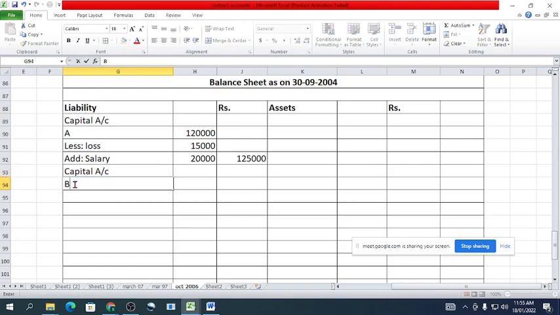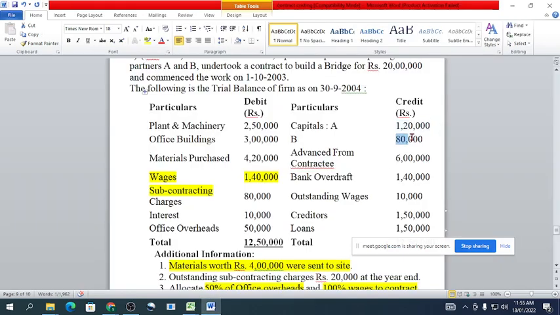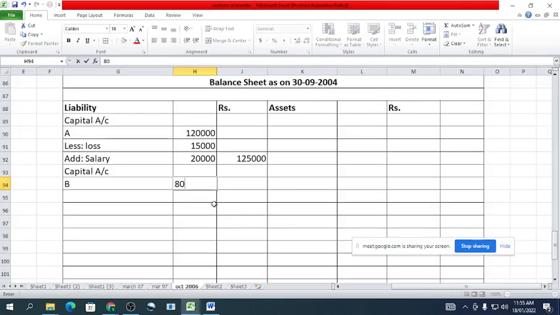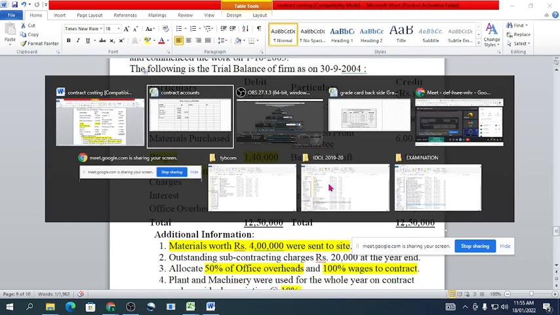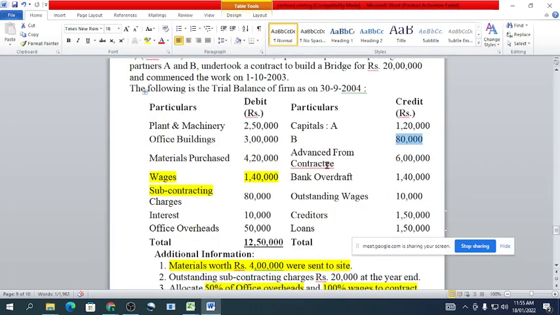Okay, B's capital. I think the original balance is rupees 80,000. I think there is a loss of rupees 10,000. Okay, so the outer column amount will be 70,000. Okay. Next, the remaining balances we will transfer from here actually.